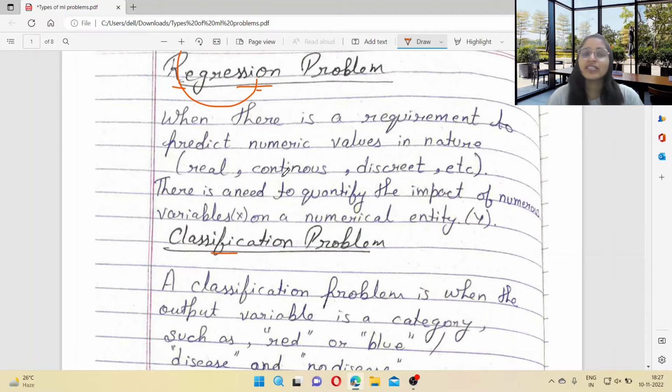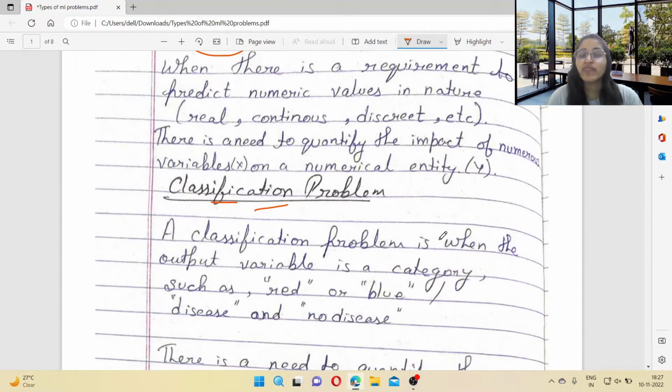So let's discuss what is a classification problem. Classification is a problem when there is a category available. When you want to define a problem in categories, like gender detection, which is a main classification problem, whether it is male or female, or you want to detect cancer, whether a person has cancer or not. This is a classification problem.